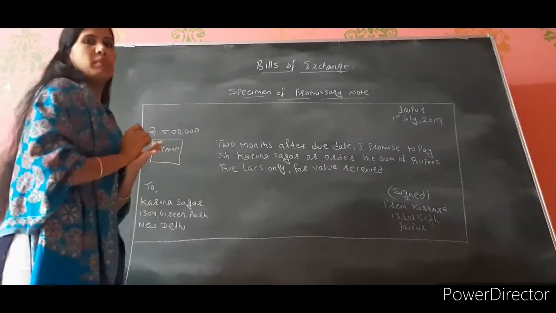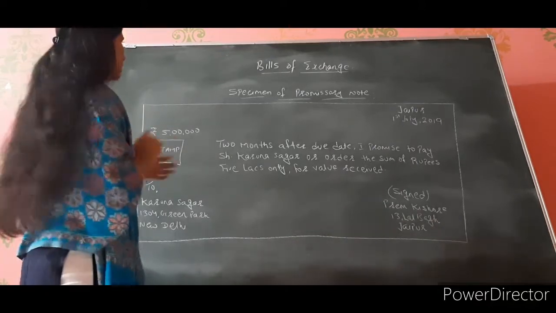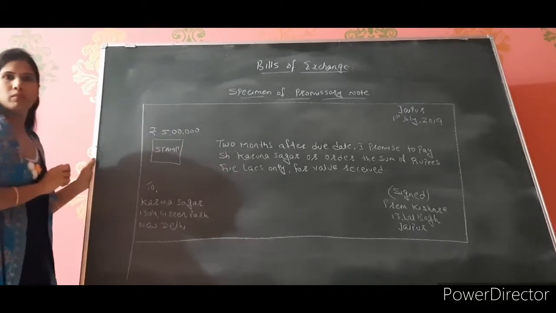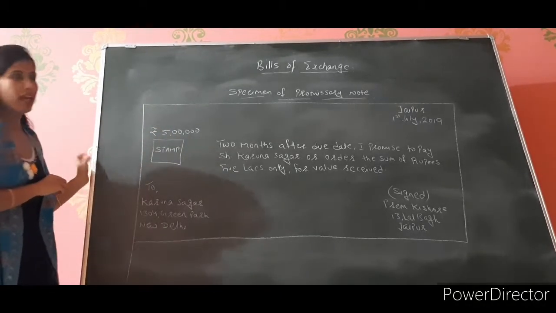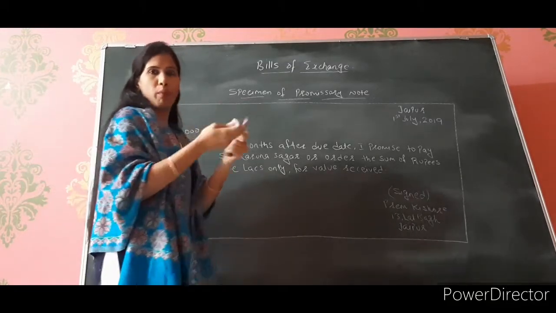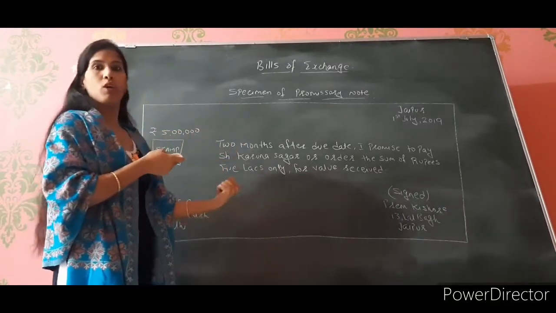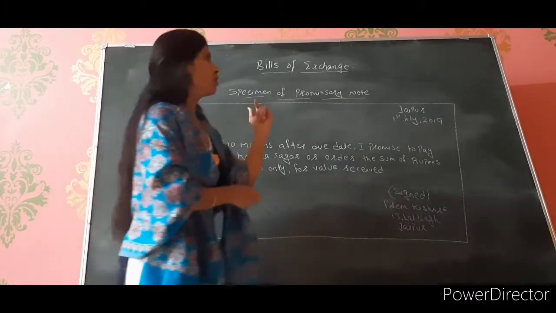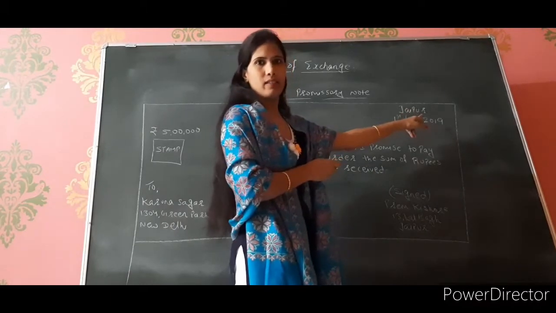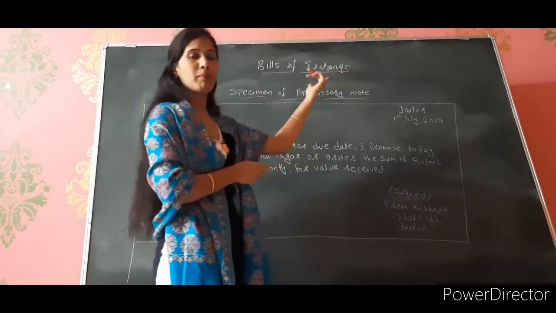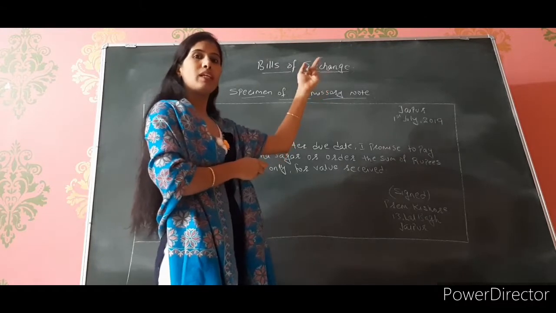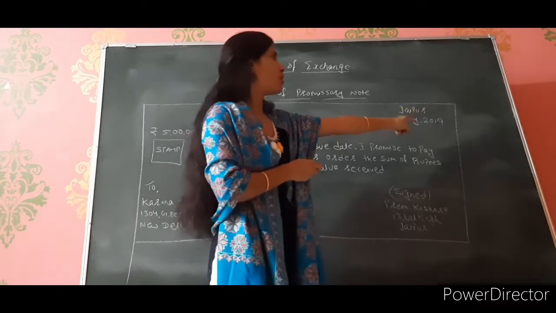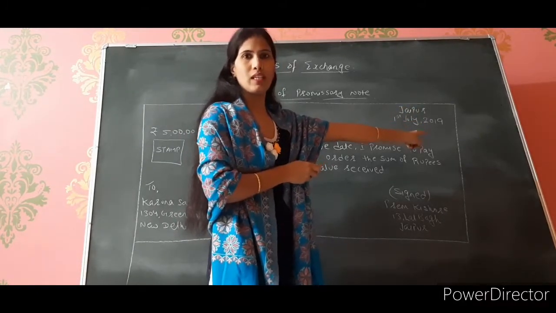So here is the specimen of your promissory note. Now see, same thing. Amount here only, rupees 5 lakh. At the above, at the below, the stamp. Then the one who is promising here, the one who is making this bill. Who is making this bill? The debtor or the purchaser. So I am making this bill, so here I will write my address. Right? Over there, if you remember the bills of exchange, the drawer or the creditor is making the bill. So the address of there is written here. New Delhi. Right? Date written 1st July 2019.